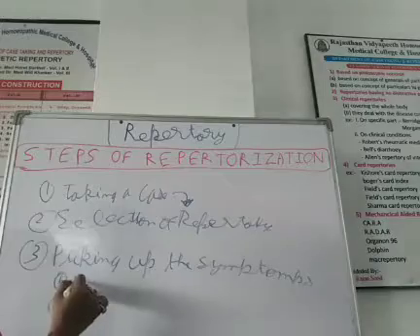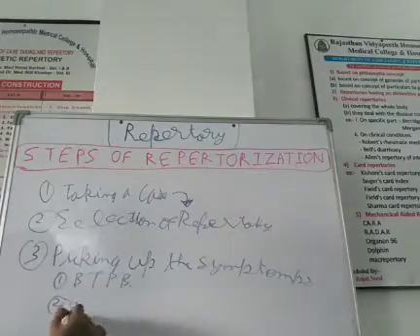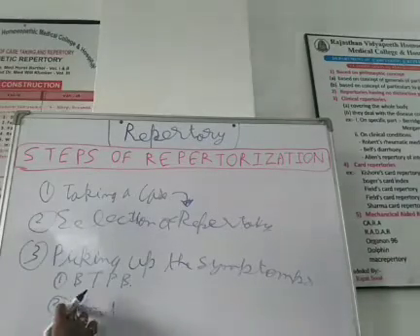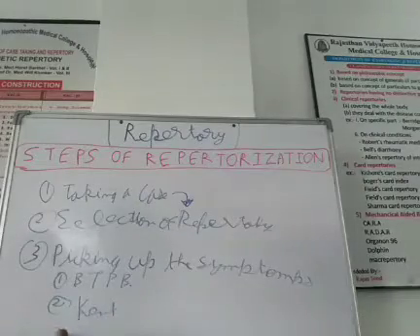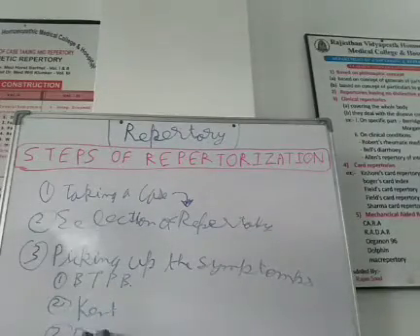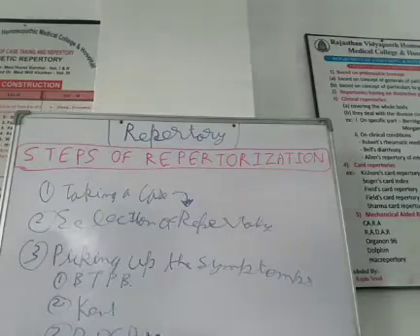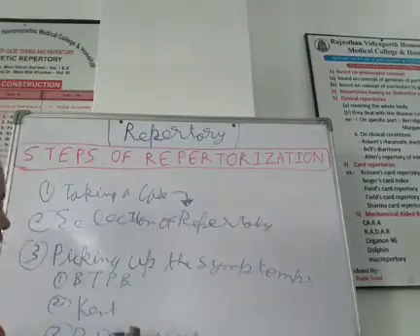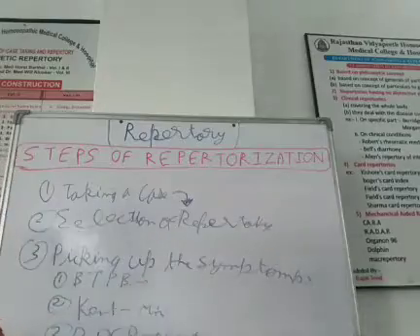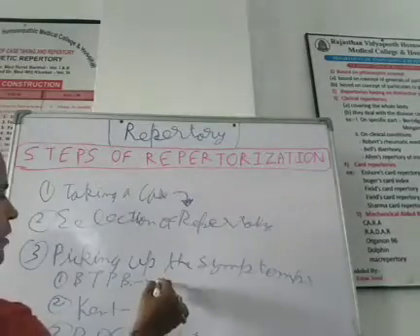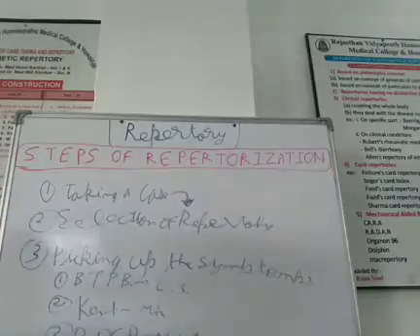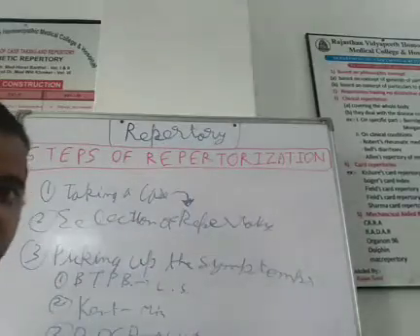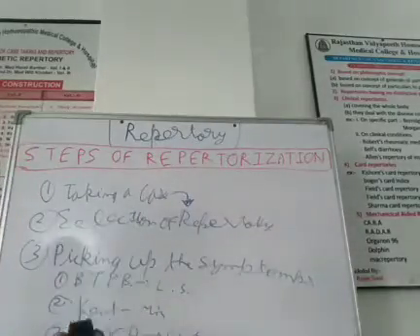If you are following Kent, or if you are following BPCR, then you will take symptoms of causation. Kent, mind predominant; and BTPP, it means location, sensation, modality and concomitant, you will follow in this way. So the third step you completed; this should be a step by step process.